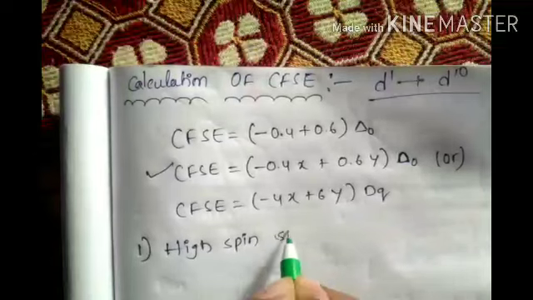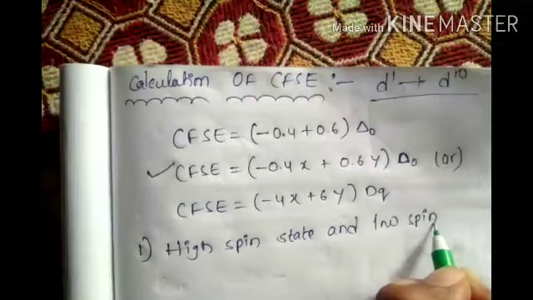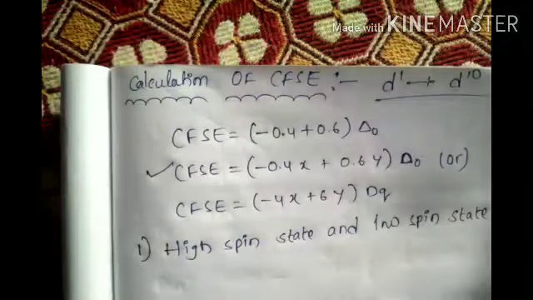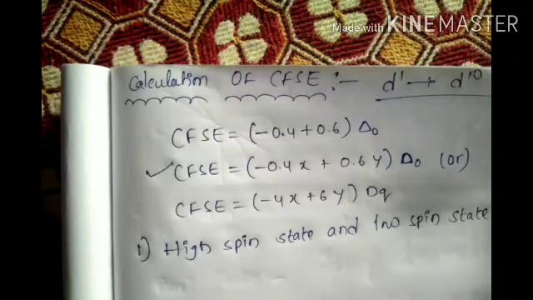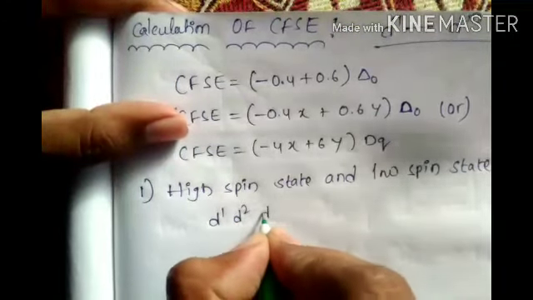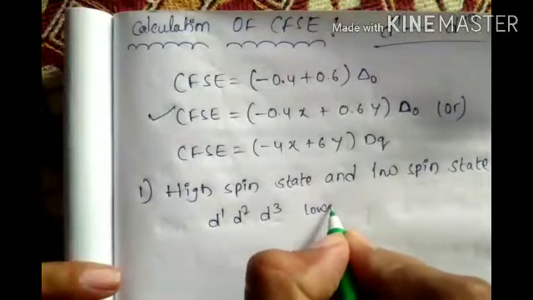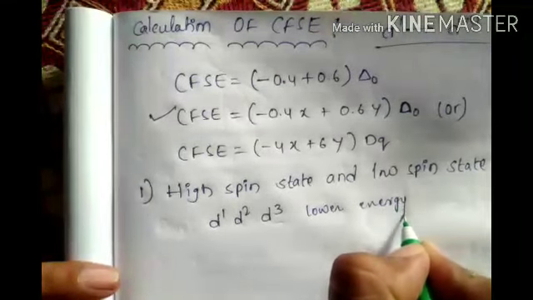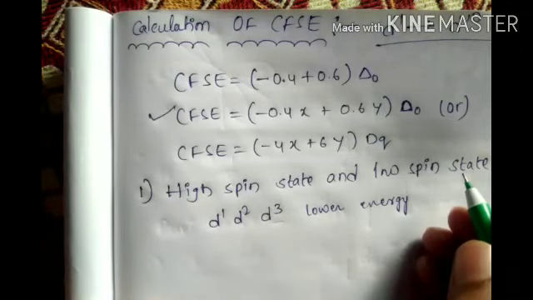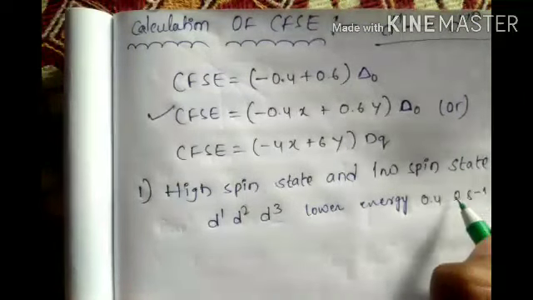Here d1, d2, d3 are lower energy, so how much will the values come? 0.4, 0.8, 1.2, with minus, respectively.